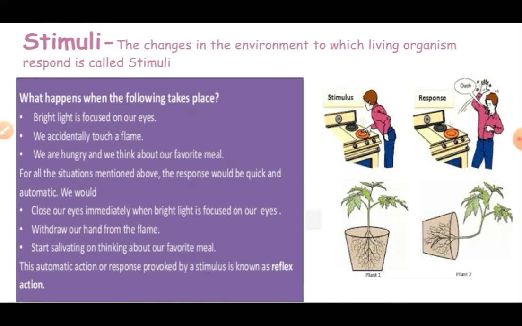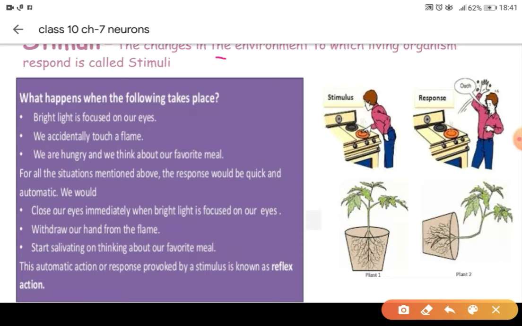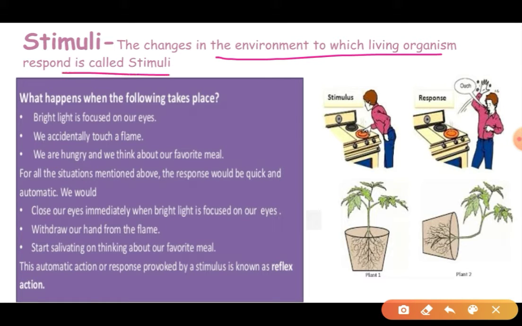First of all, let's understand what stimuli are. The change in the environment to which the living organism responds is called stimuli. The stimuli could be light, sound, heat, pain, anything, any change which we see around us. For example, when bright light focuses on our eyes, we immediately close our eyes.